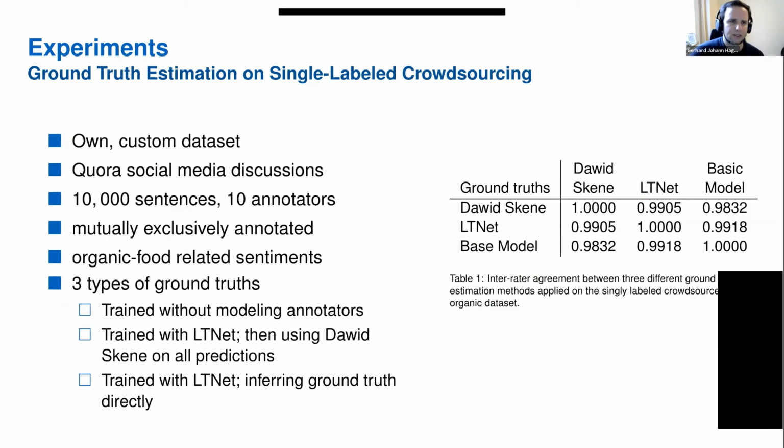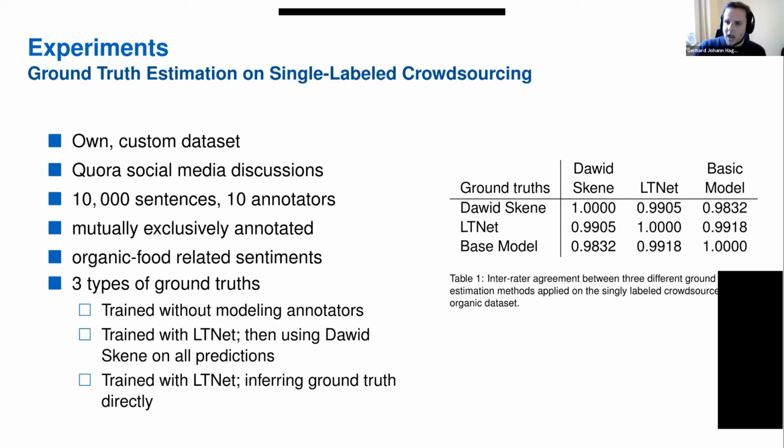The second experiment is a ground truth estimation on a single-labeled crowdsourcing set, which is our data set. There's only one annotation for each sample. The good thing about our model is that you can train it on that kind of data, even though there's only one annotation for each sample, which is rather unusual and an advantage of the end-to-end learning scheme. We see that our ATNet approach is very close to other ground truth finding methods, such as Dawid-Skene, and a base model which is trained irrespective of the annotations.